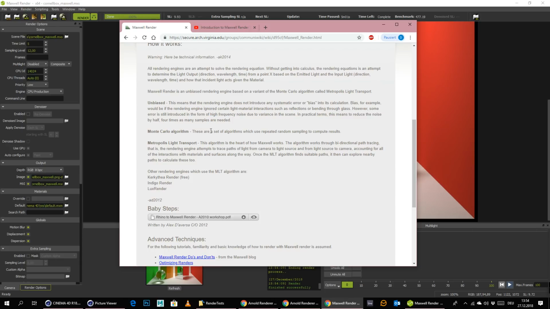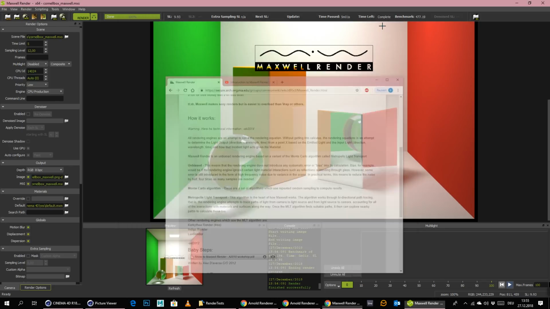Monte Carlo algorithms are a set of algorithms which use repeated random sampling to compute results. Metropolis Light Transport is the heart of how Maxwell works. The algorithm works through bidirectional path tracing. The rendering engine attempts to trace paths of light from camera to light source and from light source to camera, accounting for all of the interactions with materials and surfaces along the way. Once the MLT algorithm finds suitable paths, it can explore nearby paths to calculate these too. So this is an MLT bidirectional path tracer in the end.